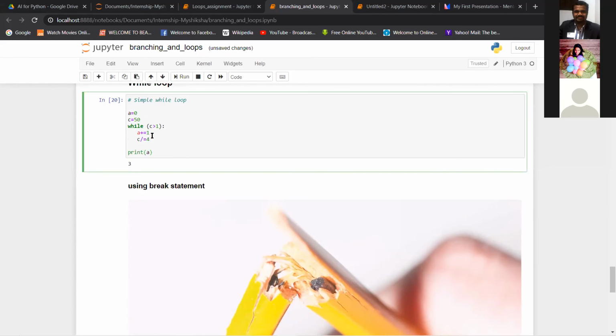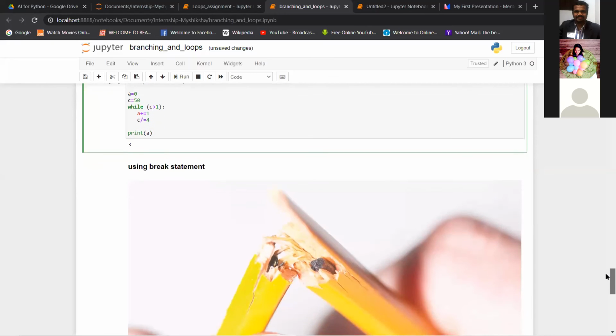As it is 3 times, every time we are adding the value 1. The first time it will be 1, the second time it will be 2, and the third time it will be 3. So based on this condition, this loop will run.